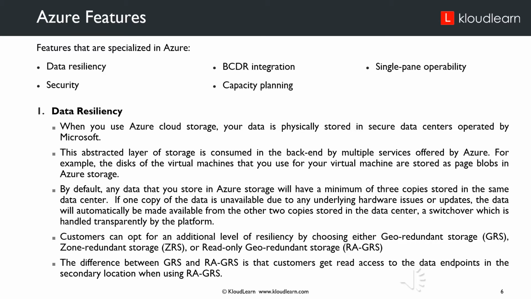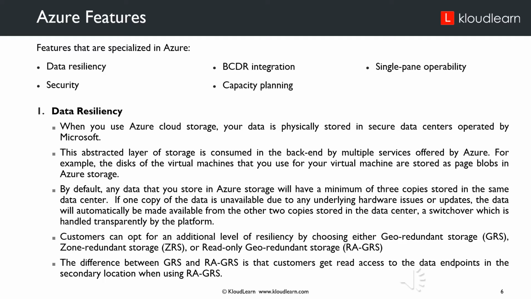Azure features. Features that are specialized in Azure: data resiliency, BCDR integration, single panel operability, security, capacity planning. Data resiliency. When you use Azure Cloud Storage, your data is physically stored in secure data centers operated by Microsoft. This abstracted layer of storage is consumed in the backend by multiple services offered by Azure. For example, the disks of the virtual machines that you use are stored as page blobs in Azure Storage. By default, any data that you store in Azure Storage will have a minimum of 3 copies stored in the same data center.